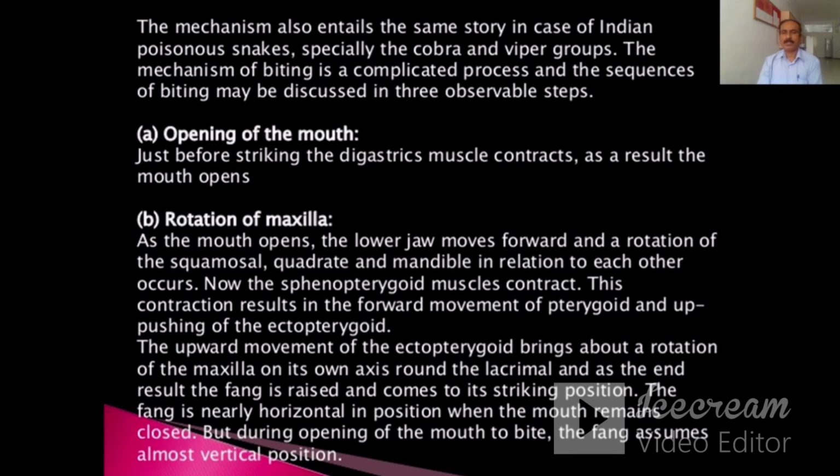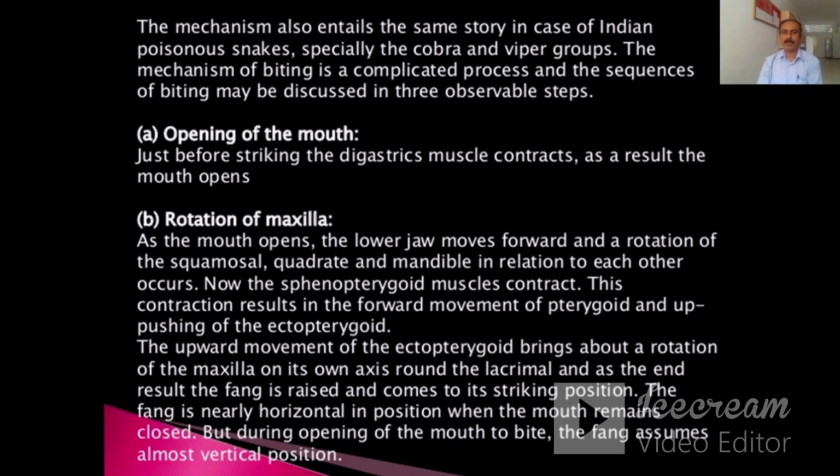As the mouth opens, the lower jaw moves forward, and rotation of the squamosal, quadrate, and mandible in relation to each other occurs. Now the spinopterygoid muscles contract. This contraction results in the forward movement of pterygoid and up pushing of the ectopterygoid.